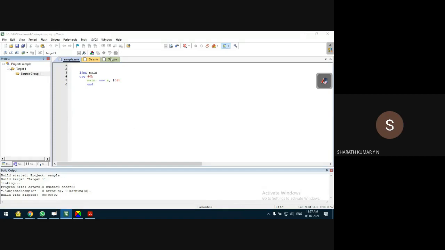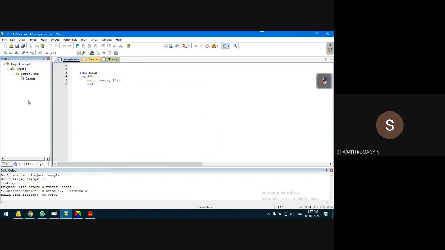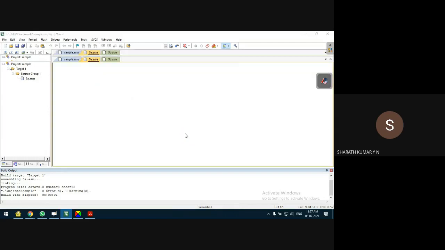You can open any programs, but to the project you have to add the file which you are going to run. Okay, PyA.asm, add the file, close. Of course, it's already saved. Build target to check for syntax errors. Okay, so the errors are 0. Debug start session.